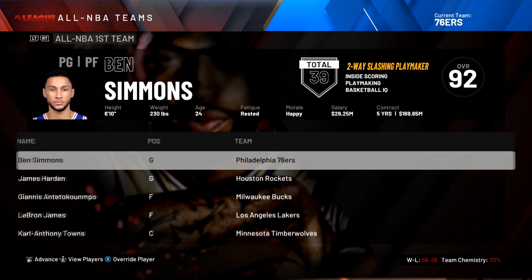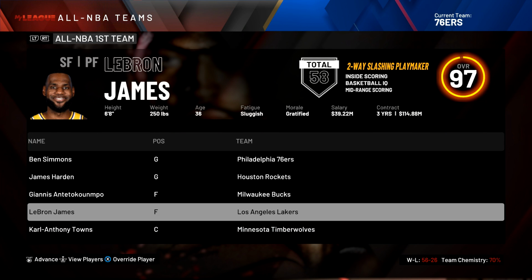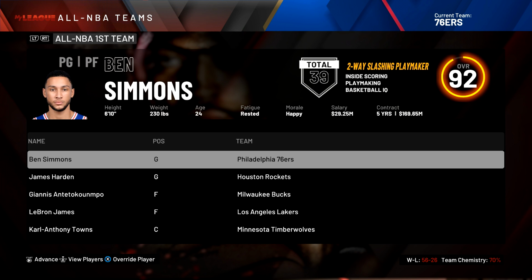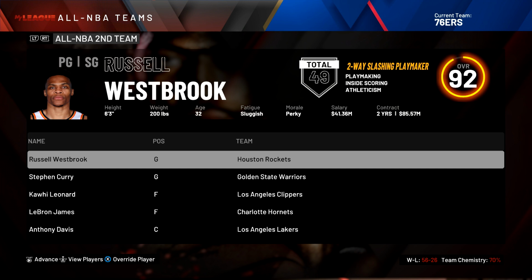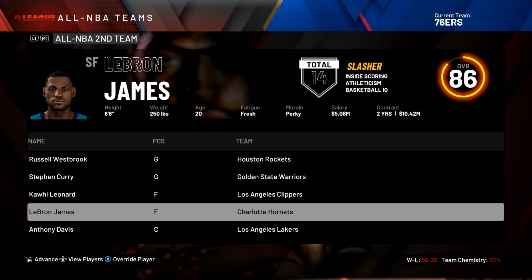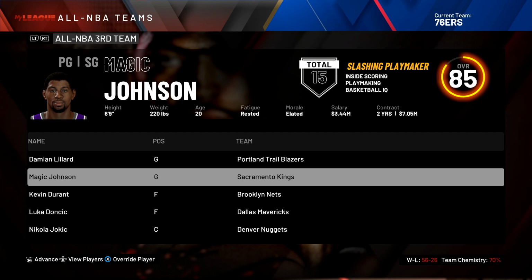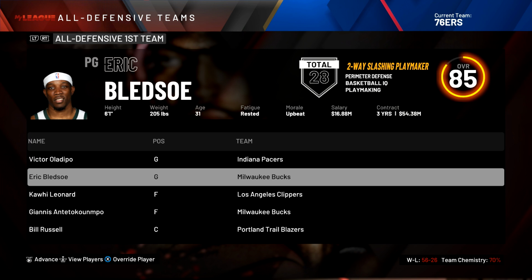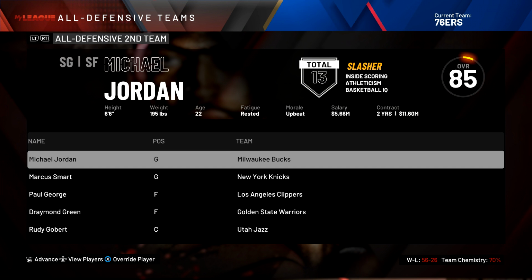And then 76ers coach is going to get Coach of the Year. So I'm going to see if any of our rookies ends up making it on these All-NBA teams. Looks like LeBron James ends up making it on the All-NBA second team in his rookie season. And then Magic Johnson ends up making it on the third team. So it's interesting how Magic got Rookie of the Year and LeBron didn't, despite LeBron getting on a better All-NBA team. Of course, Bill Russell going to be on the All-Defensive team. And then Michael Jordan also making it on the All-Defensive second team.